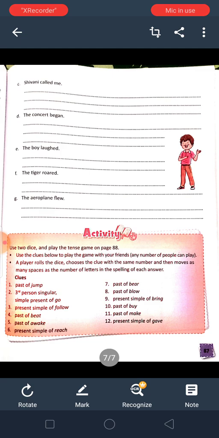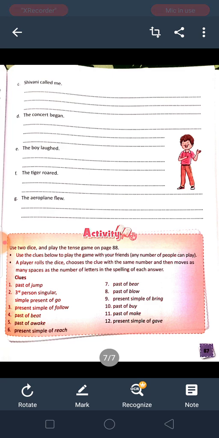Number E. The boy laughed. The boy did not laugh. Did the boy laugh? Question mark. Next question is, why did the boy laugh?